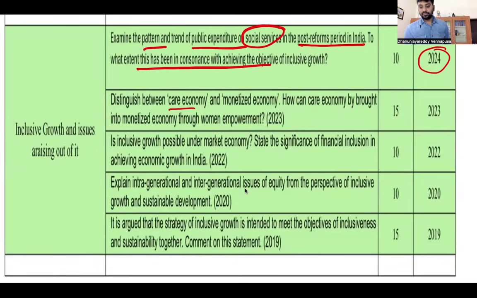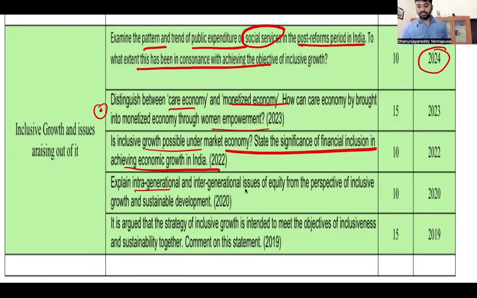Distinguish between care economy and monetized economy. How can monetized economy help in women empowerment? Women empowerment, anyhow, I'll take this. You can stop this, don't need to write. Next one. Is inclusive growth possible under market economy? State the significance of financial inclusion in achieving economic growth in India.